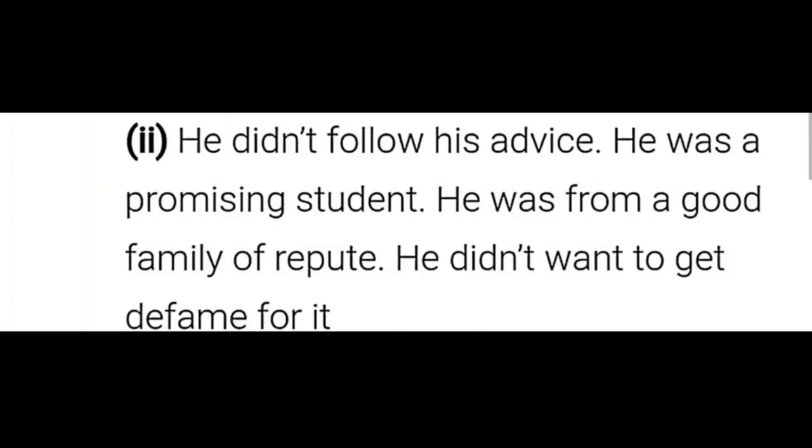So that's the answer for the second option, children. He didn't follow his advice. He was a promising student, that is the topper student. He was from a good family of repute. Repute means good, well-to-do family. He didn't want to get defamed, a bad name for it.